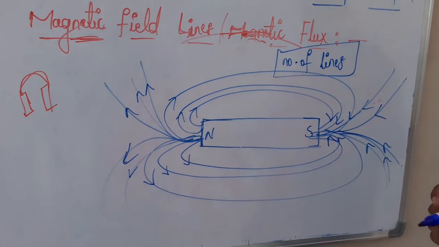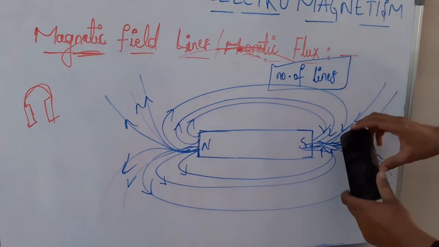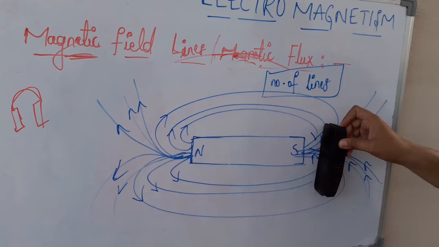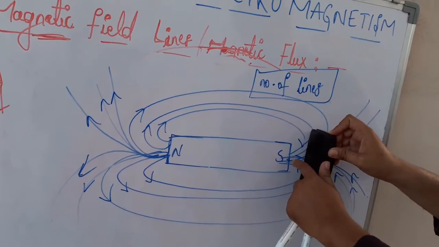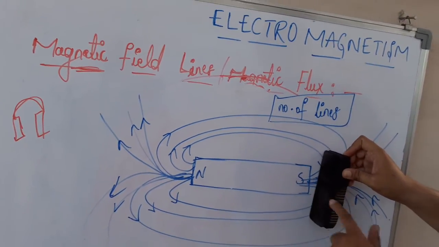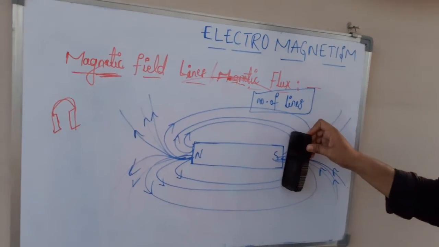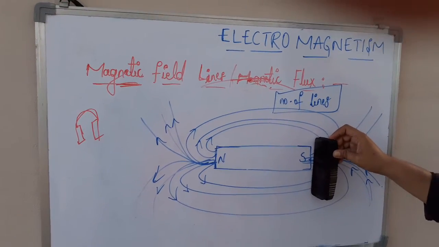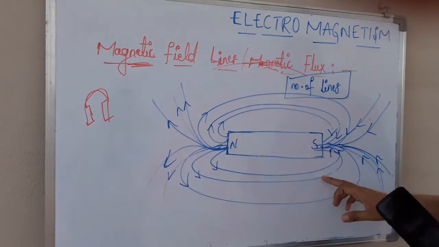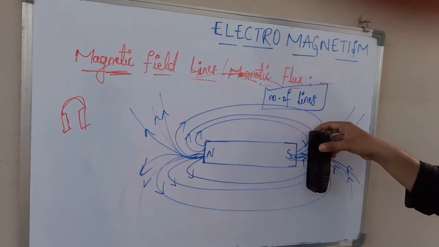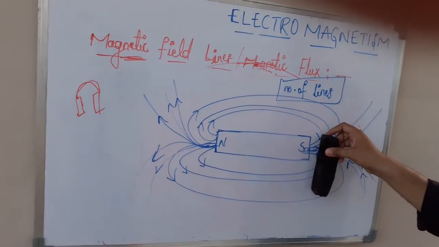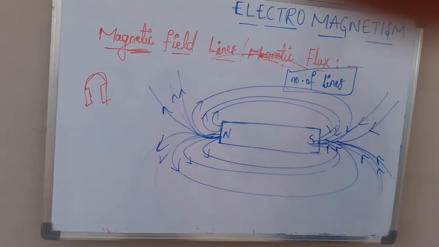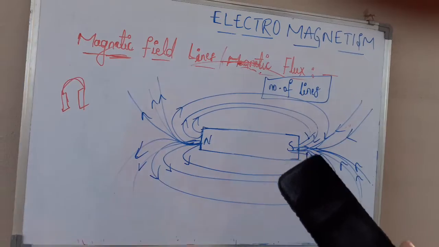So if you place a duster, or any area in a magnetic field, then the number of lines, for example 1 2 3 4 5 lines, 5 lines are passing through this duster, then magnetic flux is nothing but 5. So the number of lines passing through the area placed in the magnetic field is called magnetic flux.